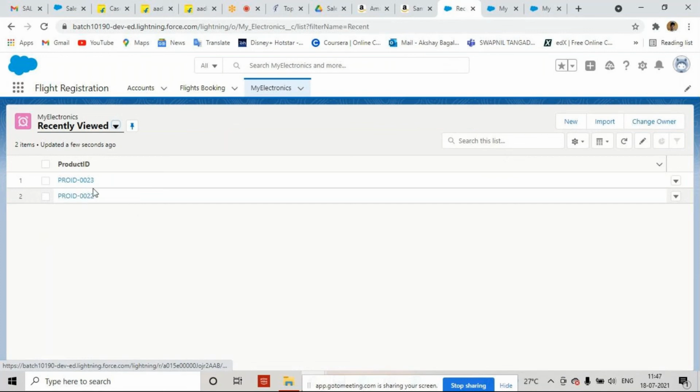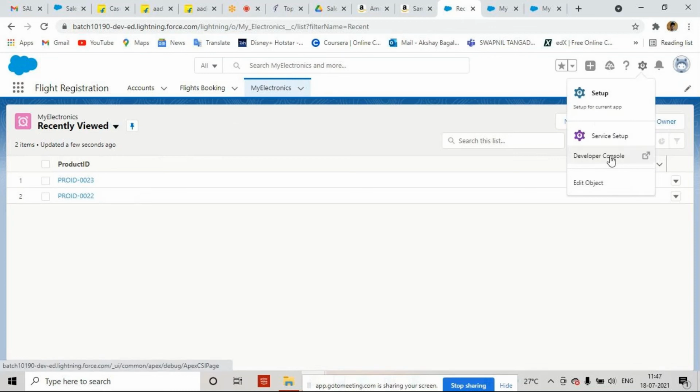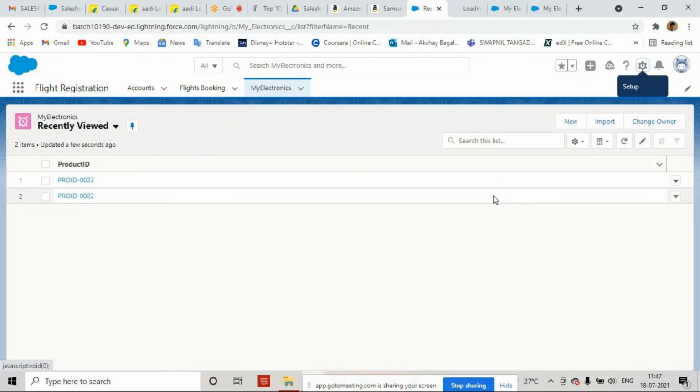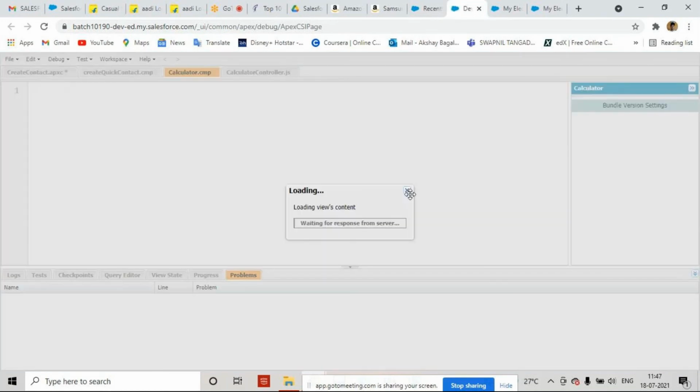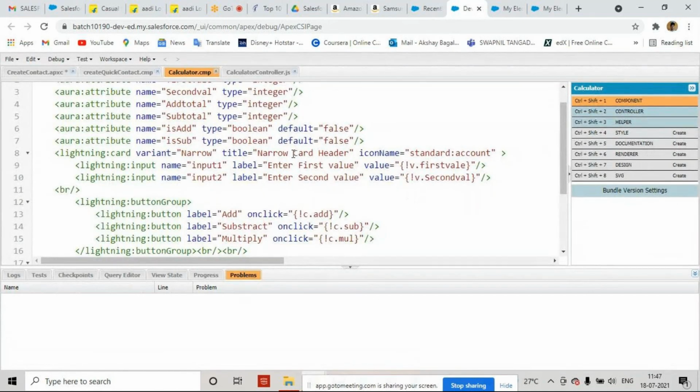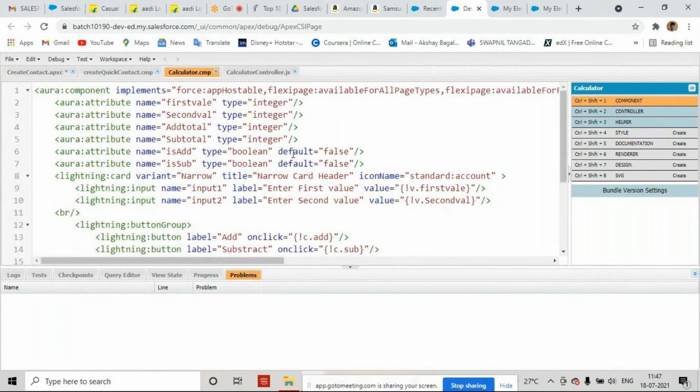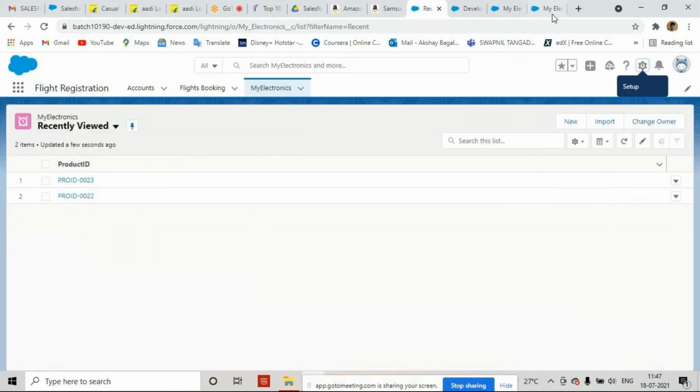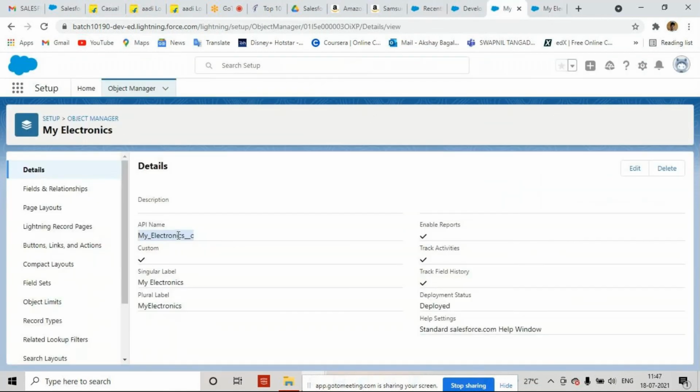Now on this object, if I want to write logic in code, whatever code we are going to write in future, we are going to use the developer console. On the developer console we can write code. Now if I want to write this type of code on an object, what do I need? I have to use this API name.